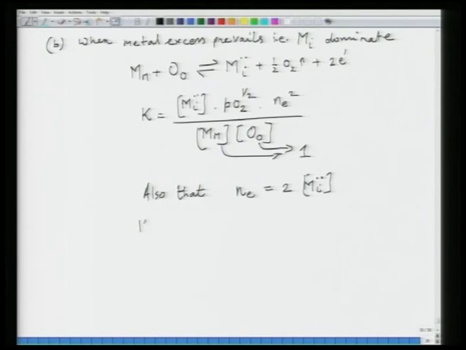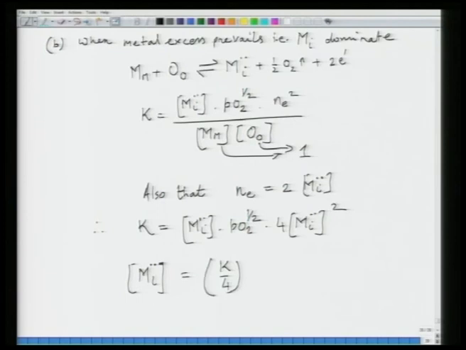Okay. So, I can write now K as Mi into PO to the power half into 4 Mi square, or again you can write this as Mi is equal to K divided by 4 to the power 1 by 3 into PO to the power minus 1 by 6.